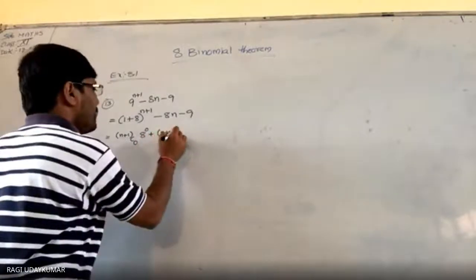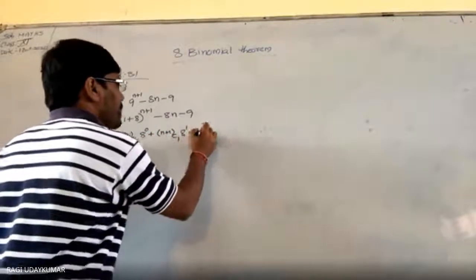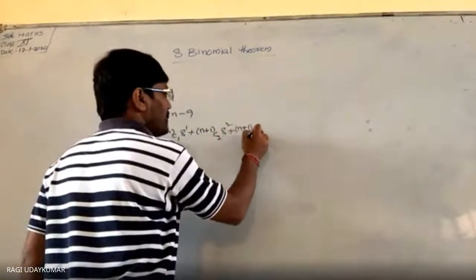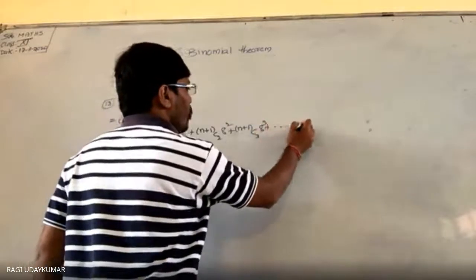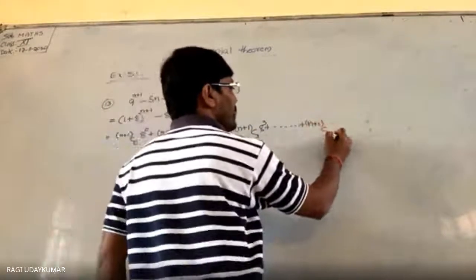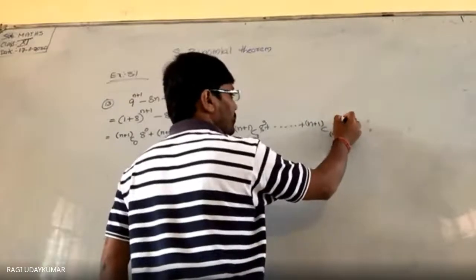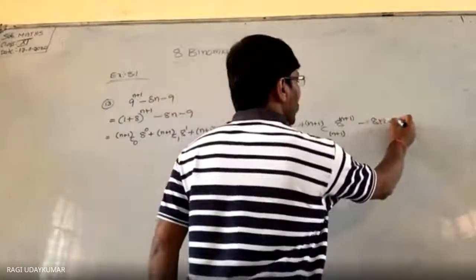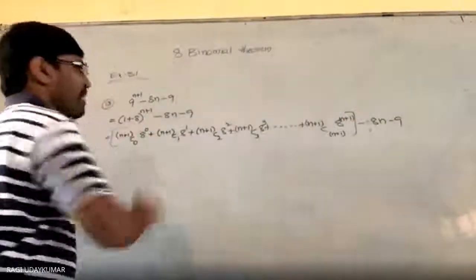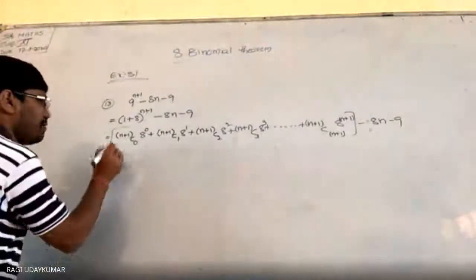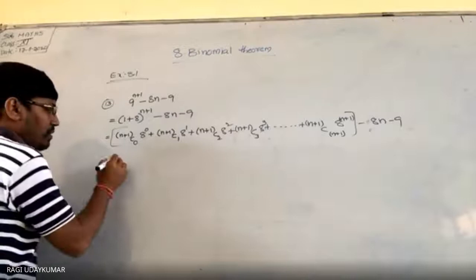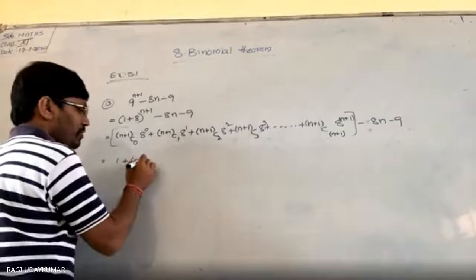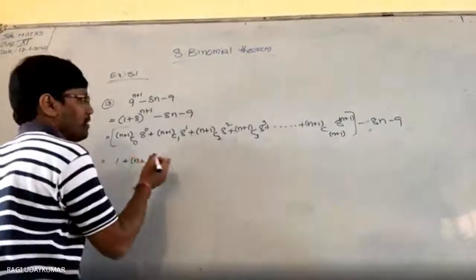And n plus 1 C1, 8 to the power of 1. n plus 1 C2, 8 square. n plus 1 C3, 8 cube. And so on. n plus 1 C n plus 1, 8 to the power of n plus 1. Minus 8n minus 9. This is our expansion. Whenever you observe, n plus 1 C0 value is 1, and 8 power 0 value is 1. So 1 plus n plus 1 C1 value, n plus 1, and here 8.